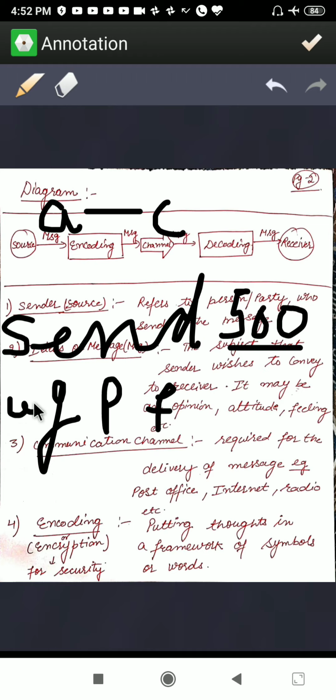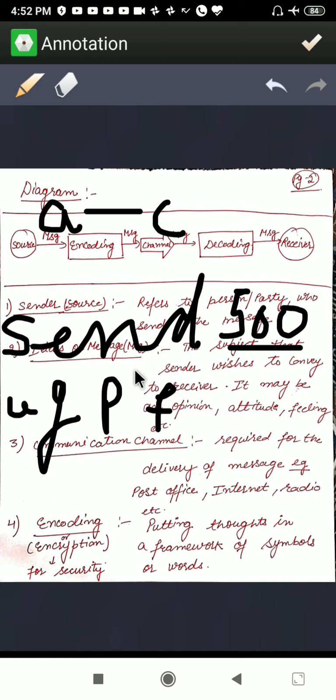I'll be sending U and he will decode it and get S. In this way he will get my whole message. So firstly the sender and receiver both have to decide on the key they will stick to, and then they can send the message in an encoded way, and the receiver will be able to decode it.